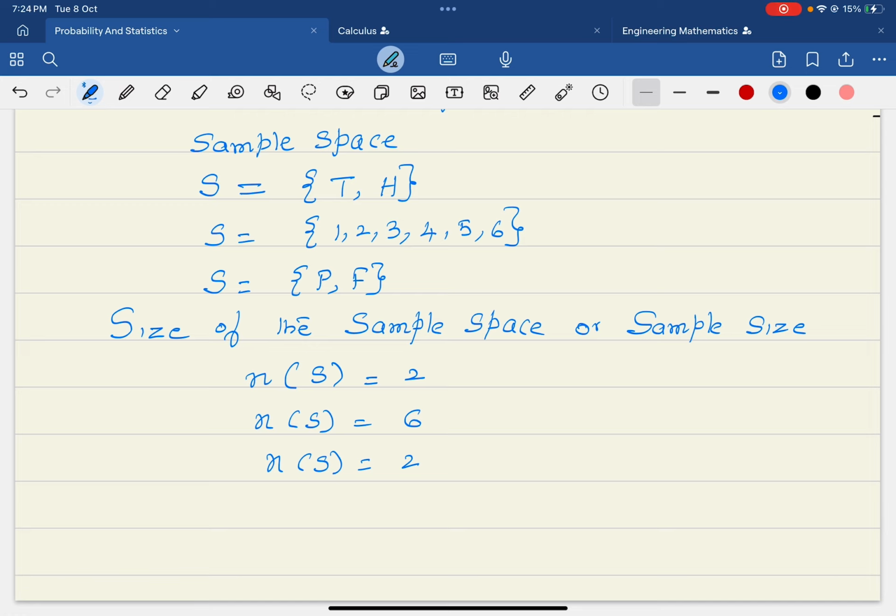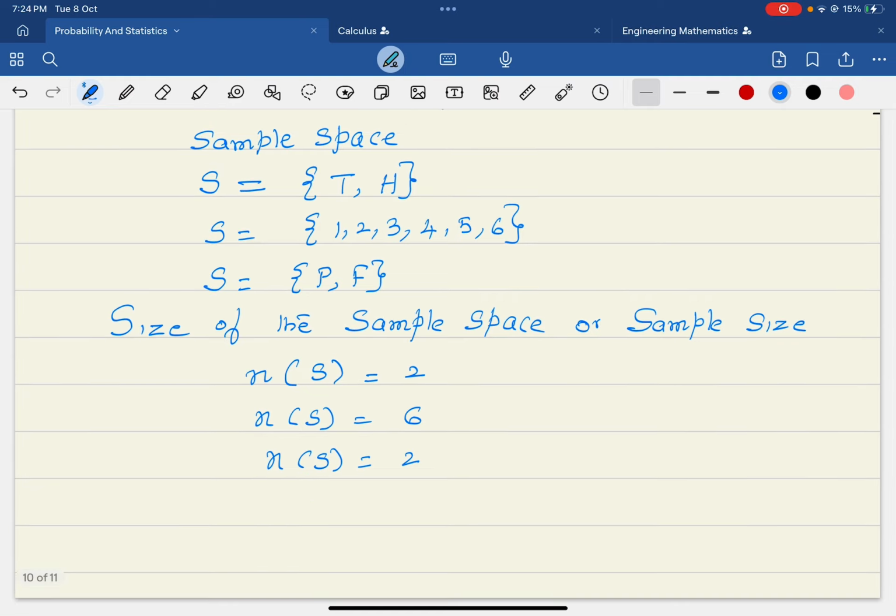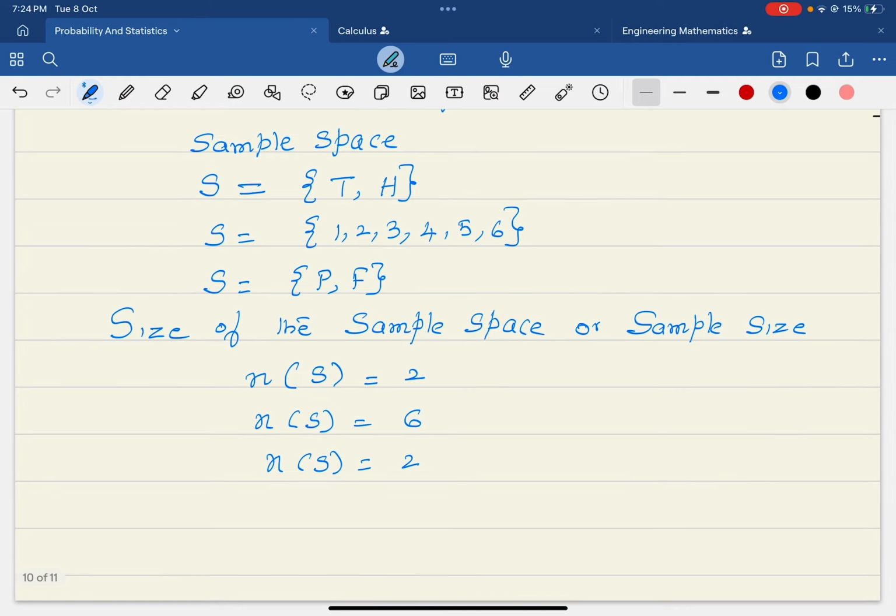The next important point is events. What is meant by an event? An event is a subset of the sample space.